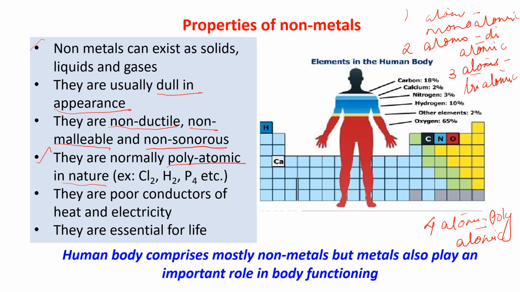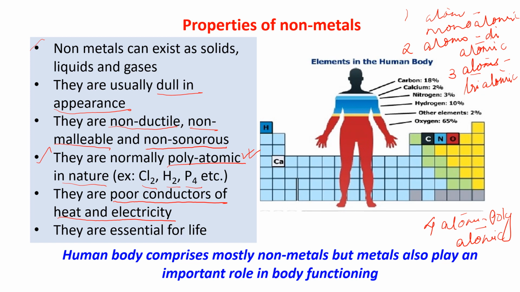But altogether, Cl2, H2, P4, as it has more than one atom, we are calling it polyatomic in nature. We are not saying diatomic or triatomic, we are saying polyatomic in nature. Clear? They are poor conductors of heat and electricity. Metals are good conductors of heat and electricity. Non-metals are poor conductors of heat and electricity.